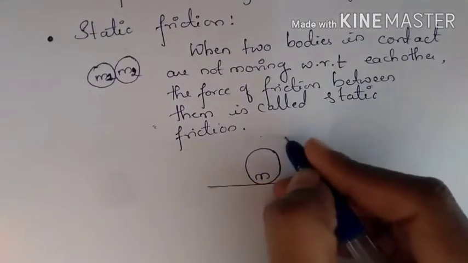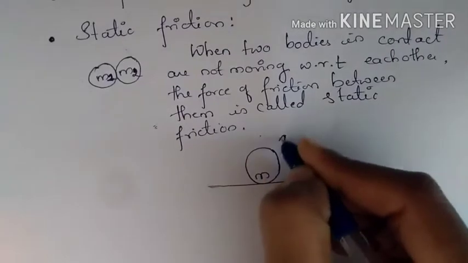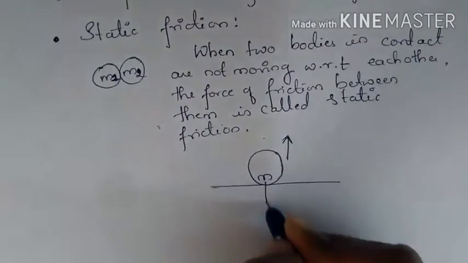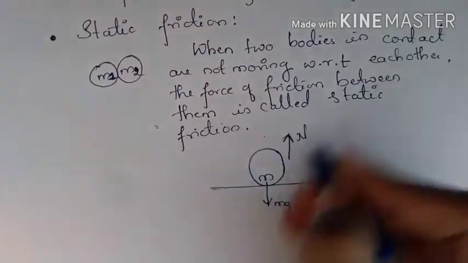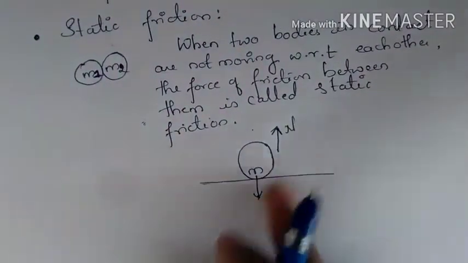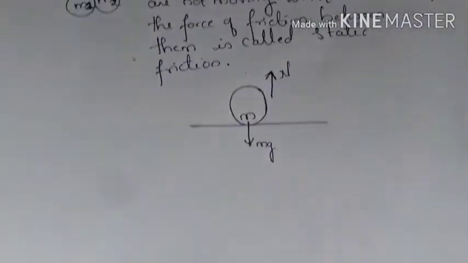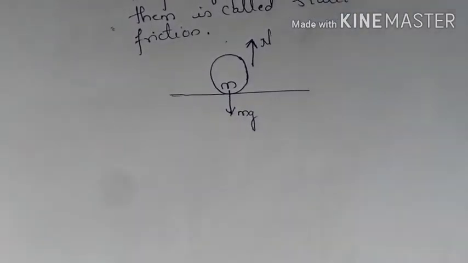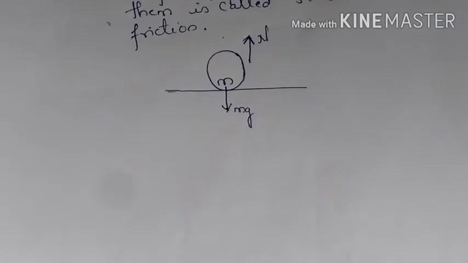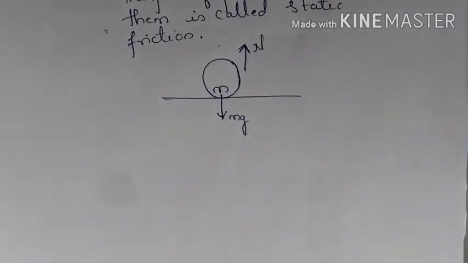So N will be in this direction and mg will be in this direction. So mg will get cancelled by the N. So what is N? N is a normal force or normal reaction. This normal reaction cancels the force of gravity mg.